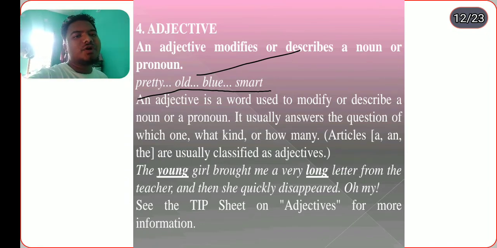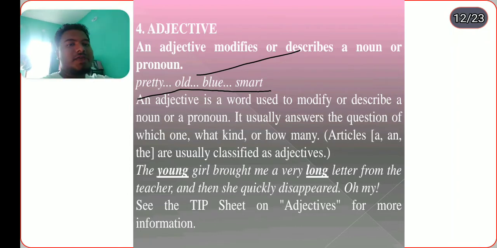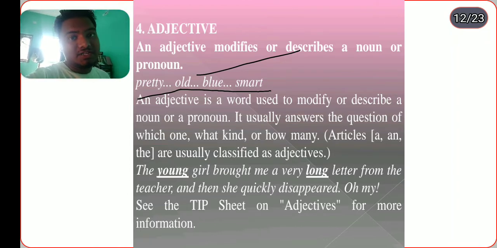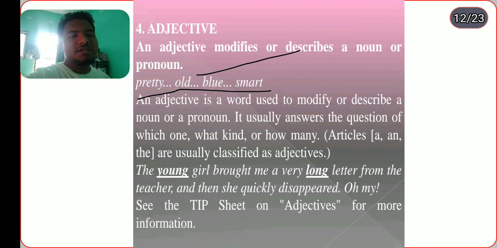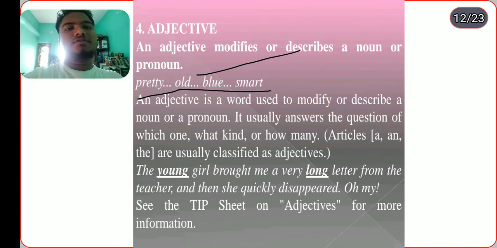The young girl brought me a very long letter. Which kind of girl, or how was the girl? She was very young. That's why young is an adjective. And how was the letter? It was very long. Yes, long is also an adjective because he brought me a long letter, but very, in very long, is usually an adverb. We'll discuss that after this. See the ITP sheet on adjectives for more information. Okay.